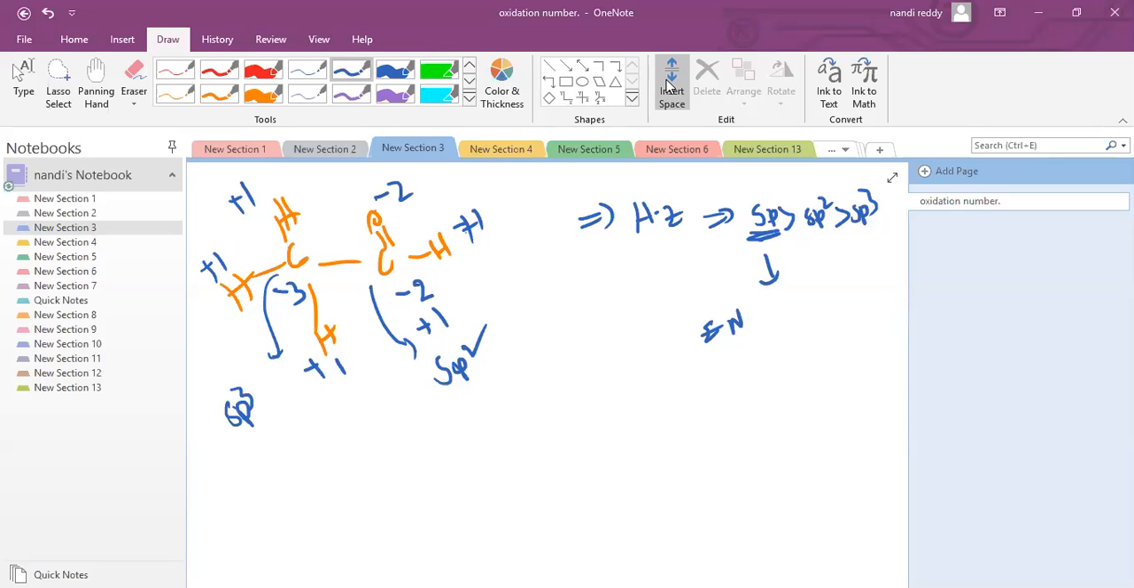Oxidation number and oxidation state have a small difference. Due to time being completed, we didn't discuss it. Next class we'll discuss oxidation number or oxidation state, the small difference.